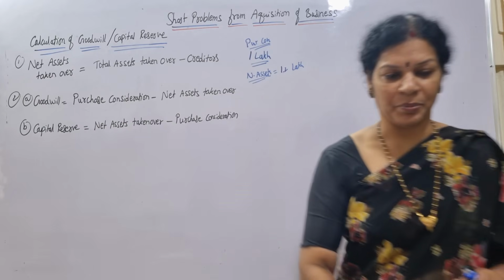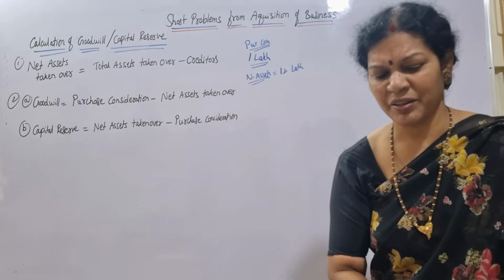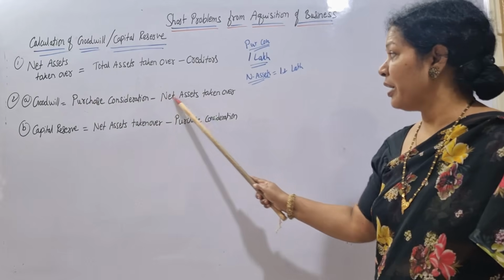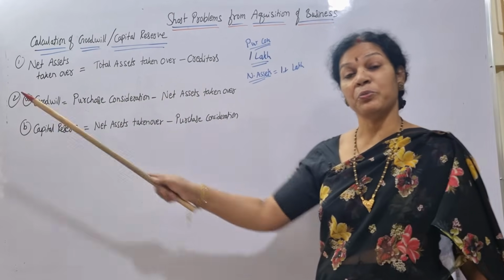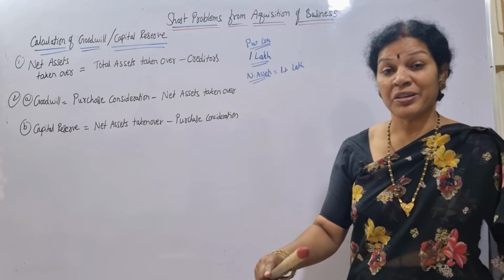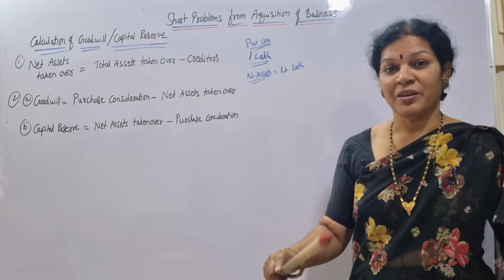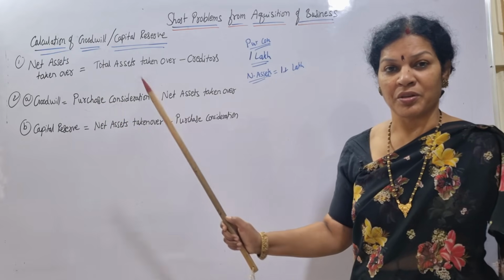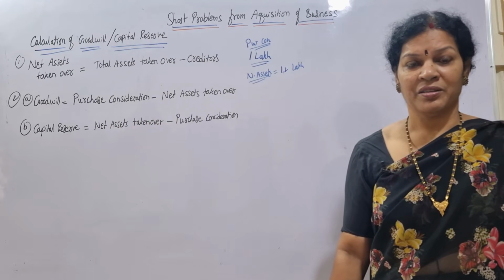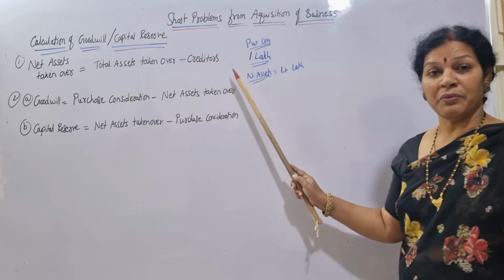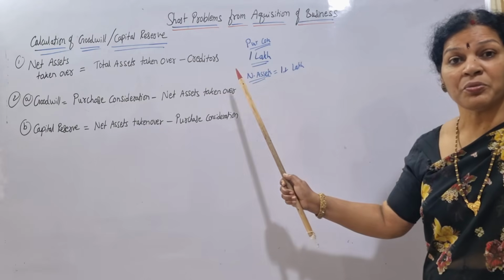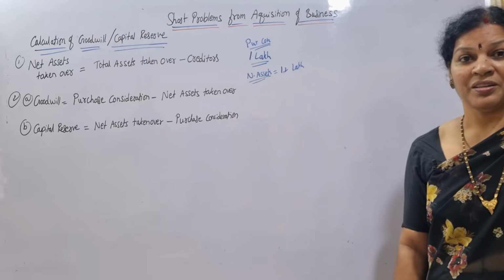Now we'll see one problem. And by the way, why do we say it is goodwill when purchase consideration is more and net assets taken over is less? Purchase consideration means whatever amount the company is ready to pay. If it is more than the assets, then that will be a goodwill. Company is ready to pay 1 lakh, whereas assets value is less. It means you are ready to pay more than the assets value. That's a goodwill.